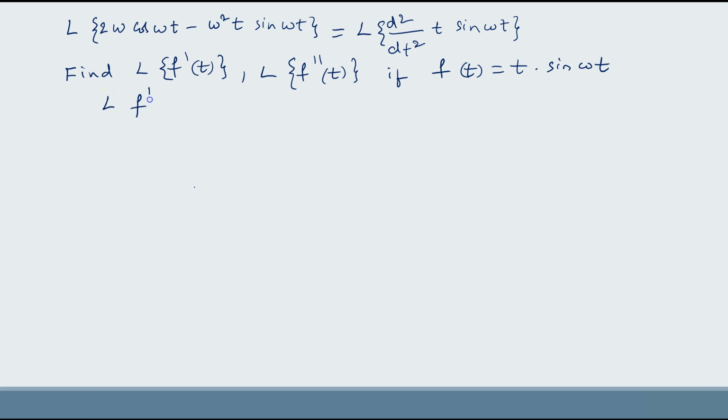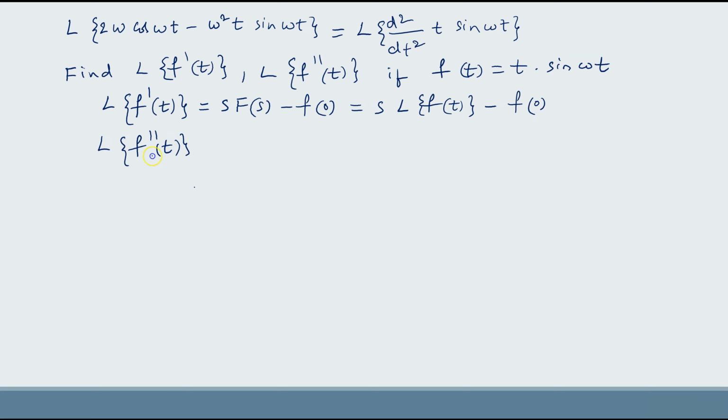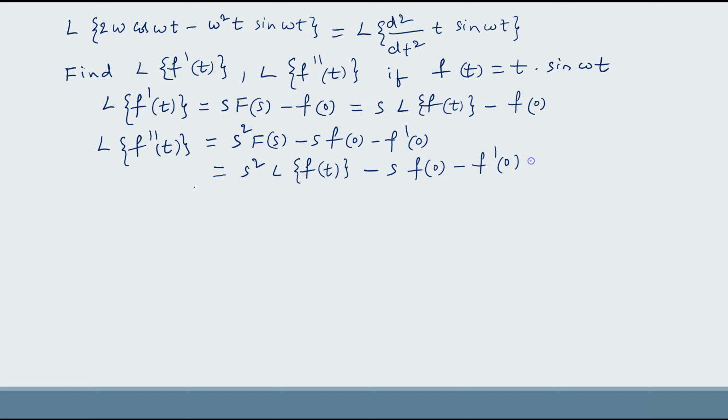Let us first write formula to find L of f dash of t, that is s f of s minus f of 0, that is s into Laplace transform of f of t minus f of 0, and to find Laplace transform of second order derivative, formula is s square f of s minus s f of 0 minus f dash of 0, that is s square into Laplace transform of f of t minus s into f of 0 minus f dash of 0.